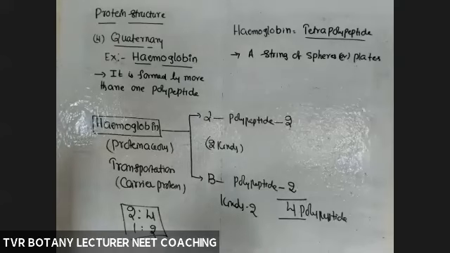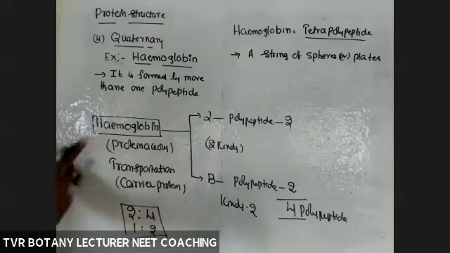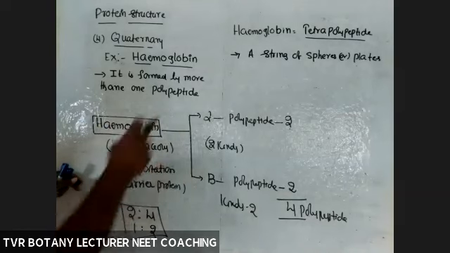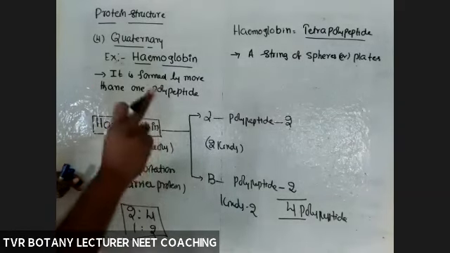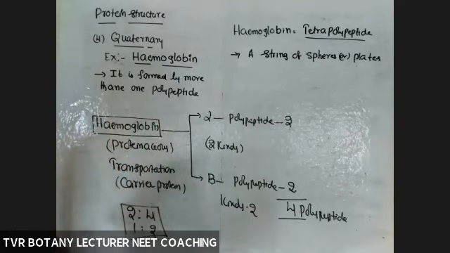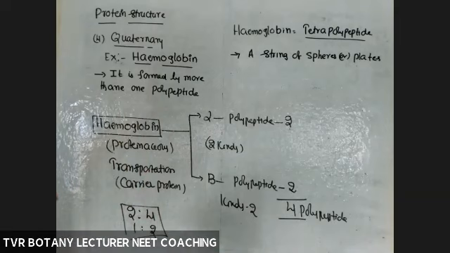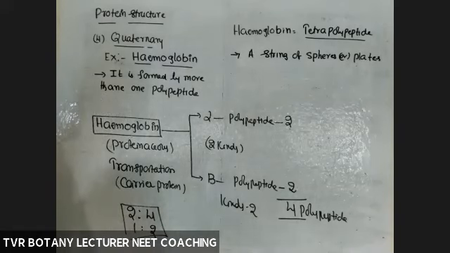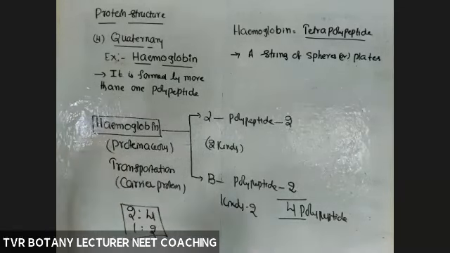So at the time of formation of hemoglobin, first polypeptides are formed, converted to primary, secondary, tertiary, and finally that should be converted into quaternary structure. Then only it is able to transport the concerned one, meaning oxygen. Okay, so that is about protein structure. Okay, is it clear? Take down, copy it.